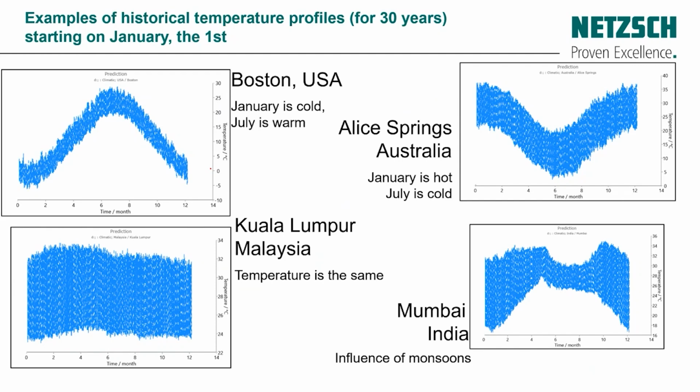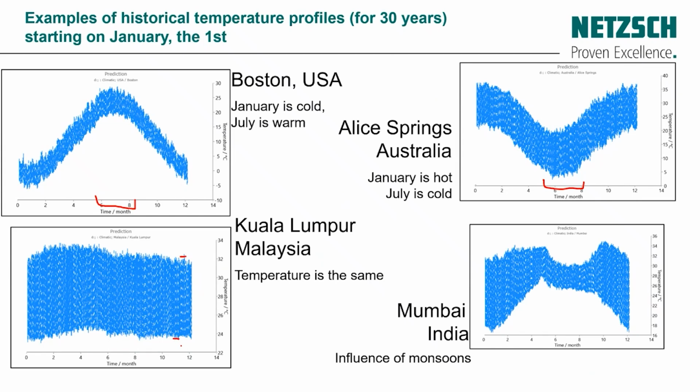And this is some screenshots from our software for climatic prediction. We can see the different regions, for example, Boston, United States, Australia, Malaysia, and India. For example, during the months between June and August, or during the summer in the United States, we have higher temperature, but during the winter, between June and August for Australia, it's quite low, as it's winter time there right now. And for Malaysia, it's quite the same the whole year, but we can see a difference here. Why is there this variation?